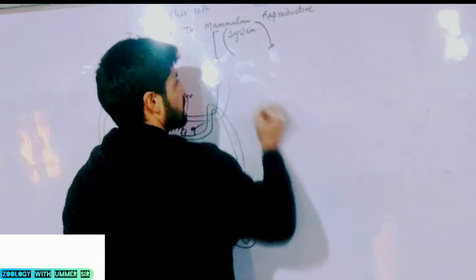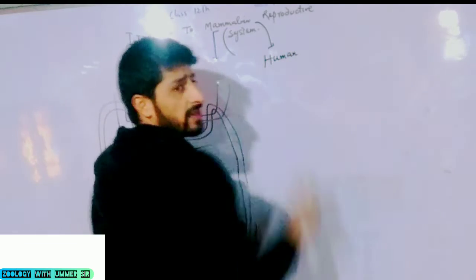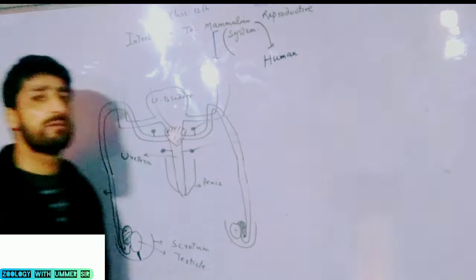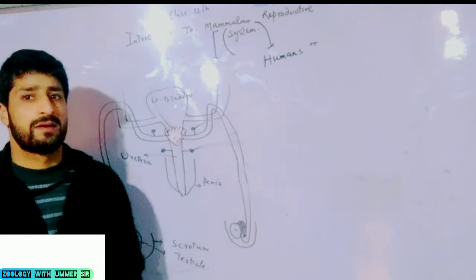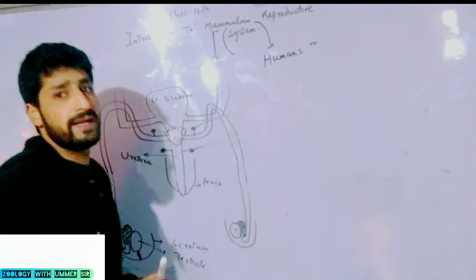In this mammalian group, one organism that I remain confined to is humans, because the first unit in class 12 is human reproduction or mammalian reproduction. The more focus is on humans.